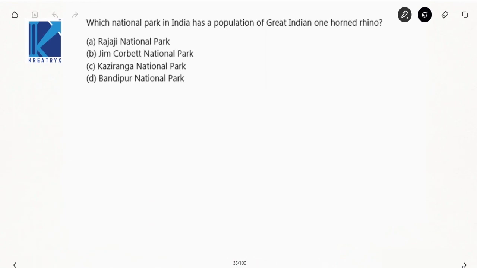Next one. Which national park in India has a population of the Great Indian One-Horned Rhino? Your famous one, Kaziranga National Park. Right? Kaziranga National Park is located in Assam.